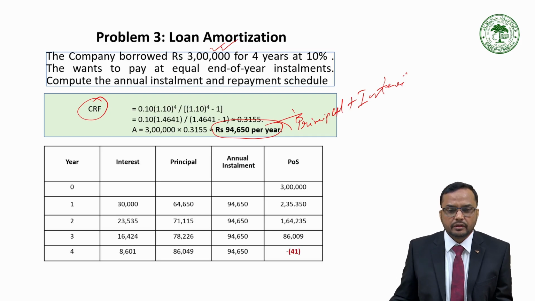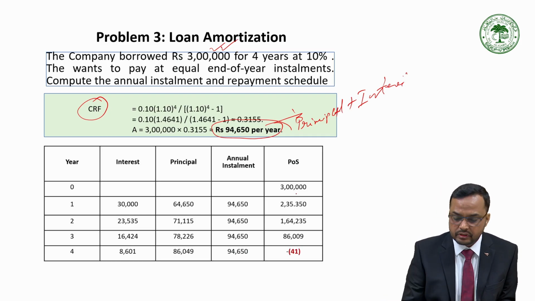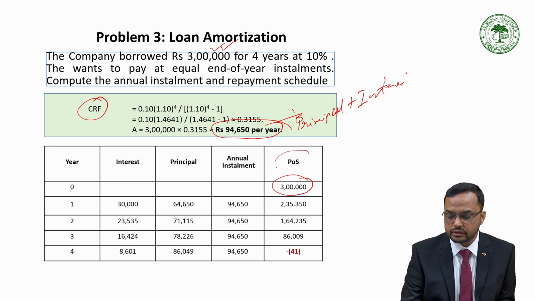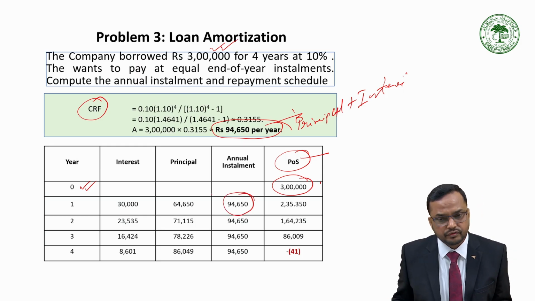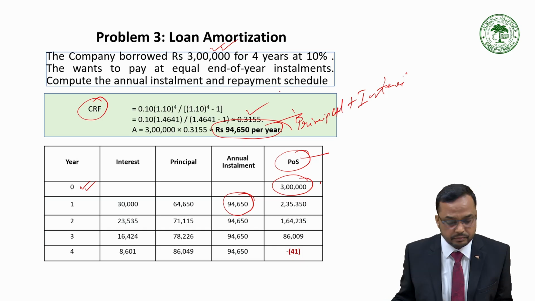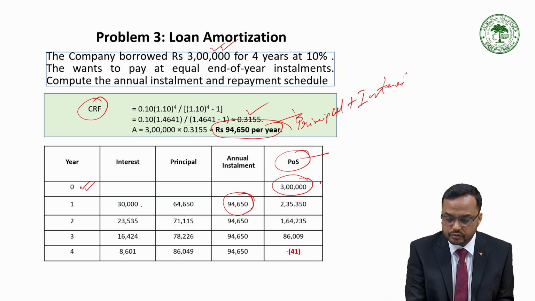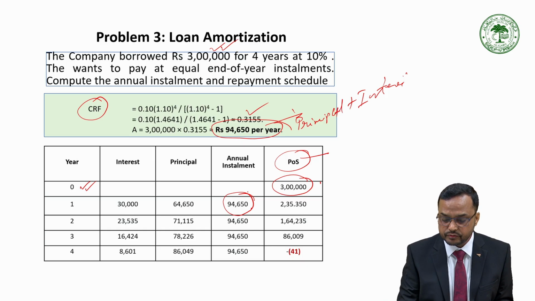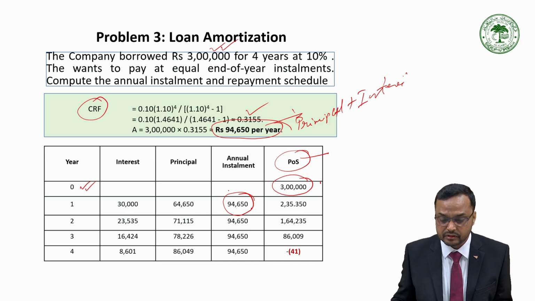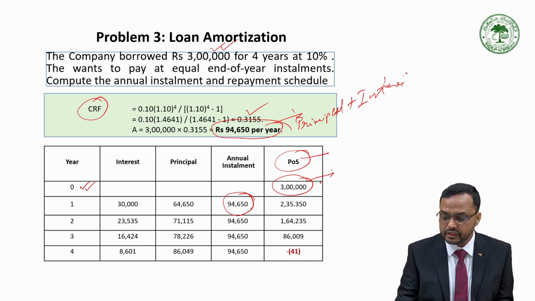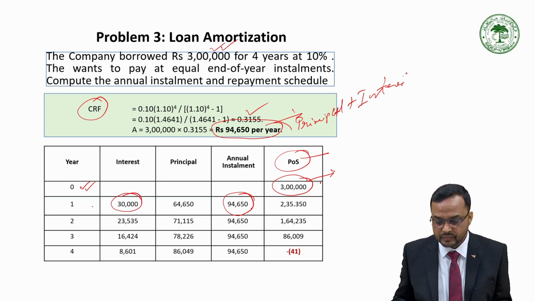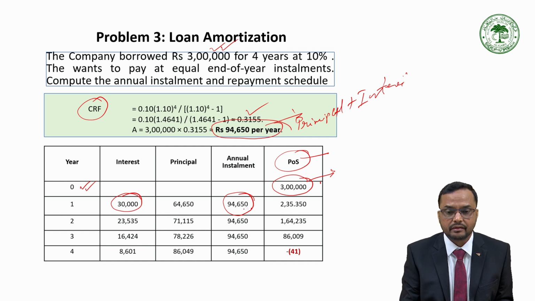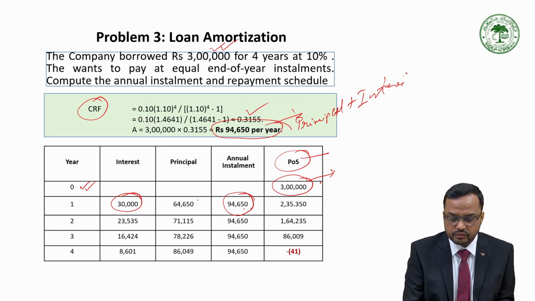Okay. Now see the repayment schedule. This is the amount which is borrowed by the company, which is called the principal outstanding at time 0. Now we have calculated the annual installment, which is 94,650, by applying the capital recovery factor. Now we will split this into two parts, the interest component as well as the principal component. We will simply calculate the simple interest on this at the rate of 10%, which would be 30,000 rupees.